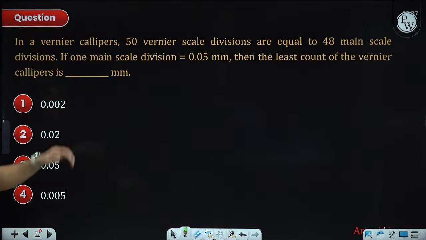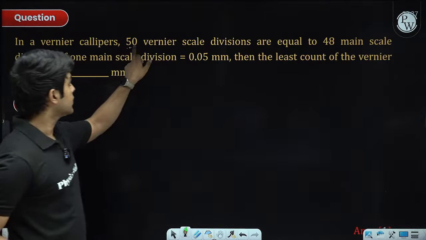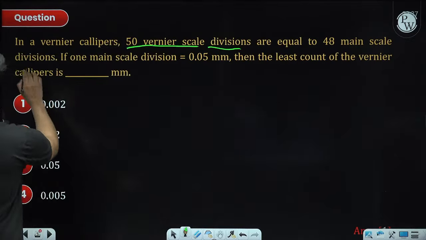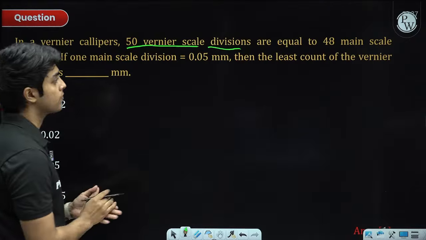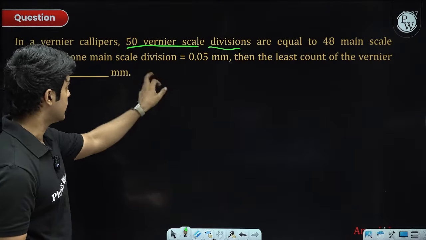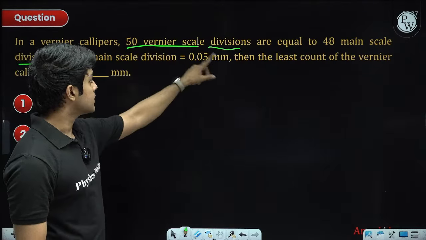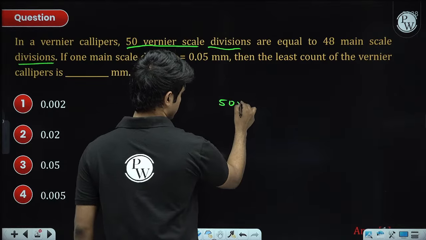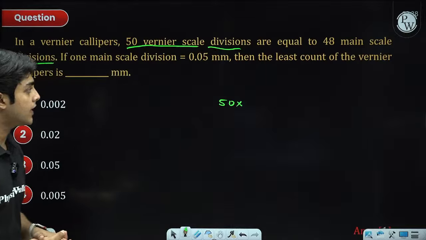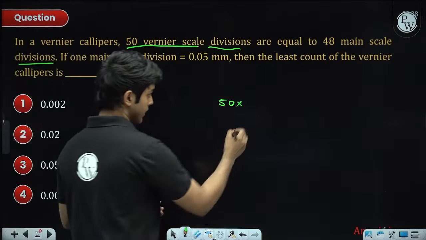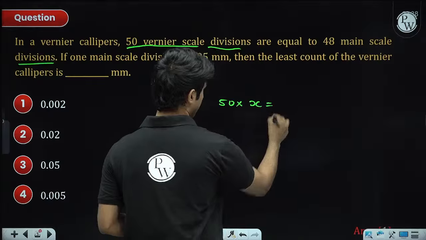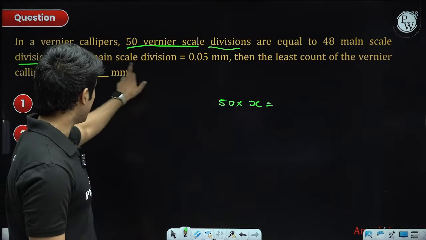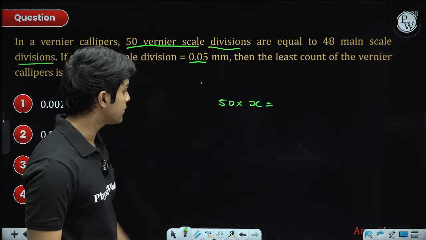So next is the Vernier caliper problem. It's given that 50 Vernier scale divisions are equal to 48 main scale divisions. Now, what does that mean? It means the lengths are equal. 50 Vernier scale divisions would mean 50 multiplied with one Vernier scale division length, let's take it as x millimeter. So 50x equals 48 main scale divisions. Now it's given that one main scale division is 0.05, right?